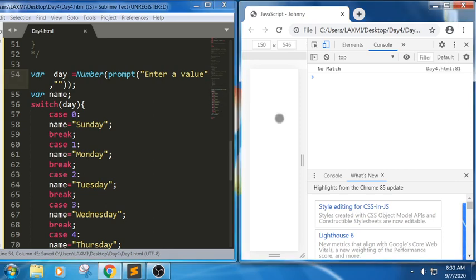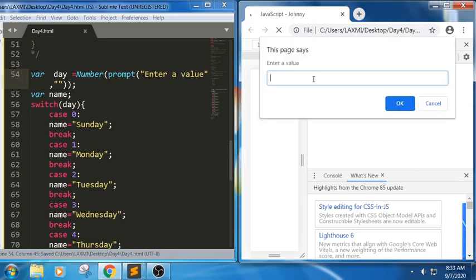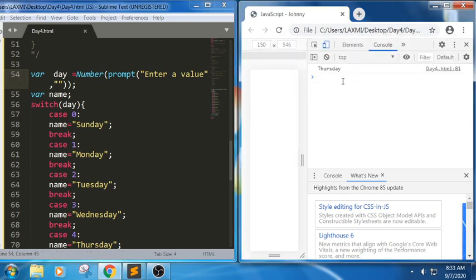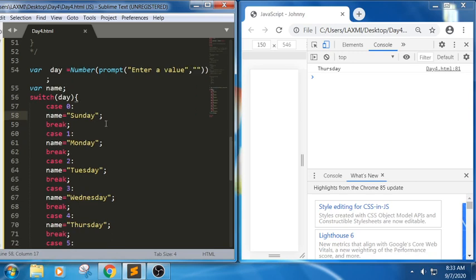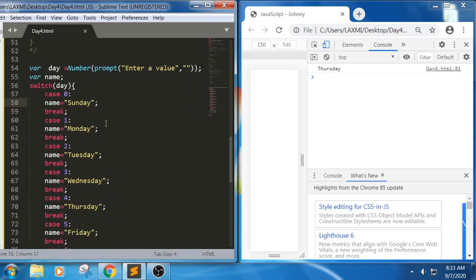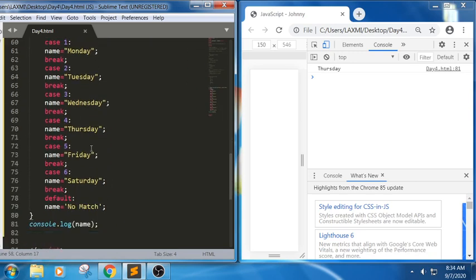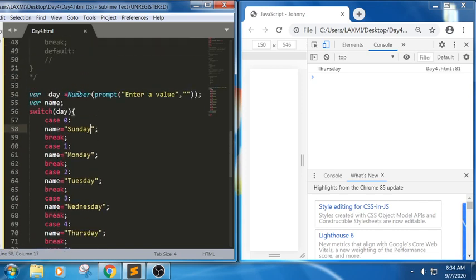See now, let me write 4. You got Thursday. In the previous sessions also we have been performing addition of two numbers. Then we have written number of A plus number of B. In the same way here also, when you are trying to read the value from the prompt, it will take in the format of a string. So I am trying to convert it in the format of a number.